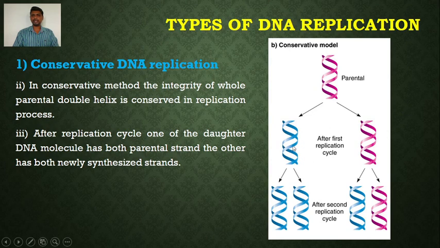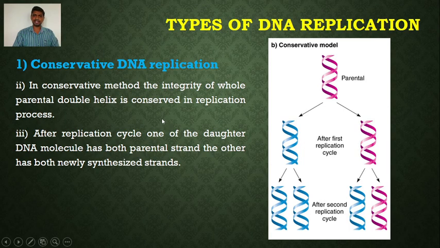Out of the two DNA molecules, one has both parental strands, here we can see these are the parental strands, while the other has both newly synthesized strands. So this type of DNA replication is called conservative DNA replication.